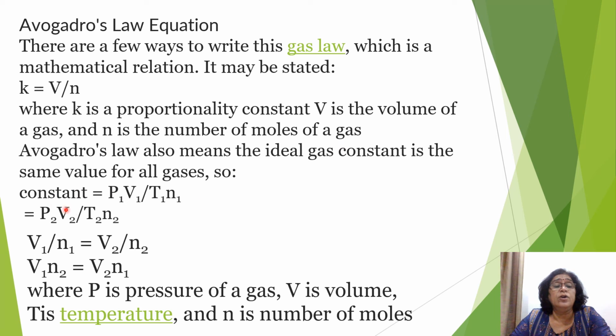Now according to the ideal gas equation, PV is equal to nRT. If we take two conditions, P1, V1, temperature T1 and number of moles n1 in the first, and in the second condition P2 pressure, V2 volume, T2 the new temperature, and n2 the number of moles.